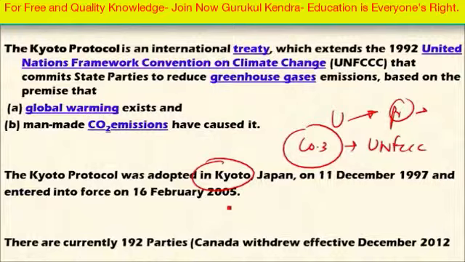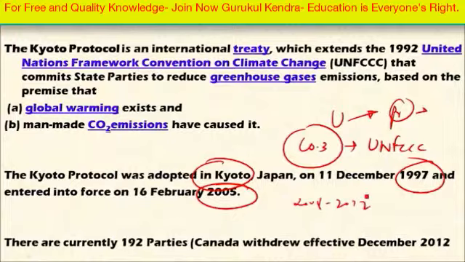This Kyoto Protocol was adopted in 1997 and came into force only in 2005 because a certain number of countries must have ratified it before it came into force. The first commitment period for the Annex 1 countries, that is the industrialized countries, to reduce global greenhouse gas emissions was from 2008 to 2012, and at present the second commitment period is running, that is from 2012 to 2020.